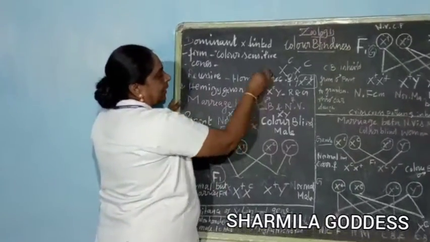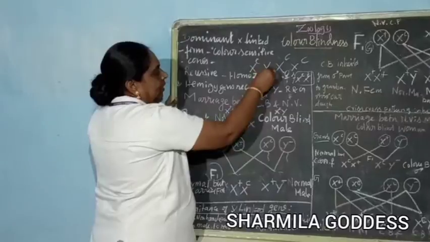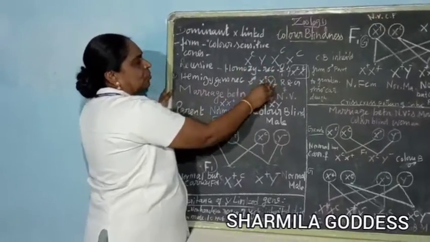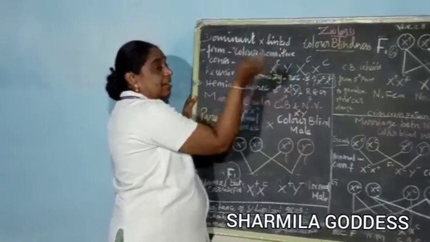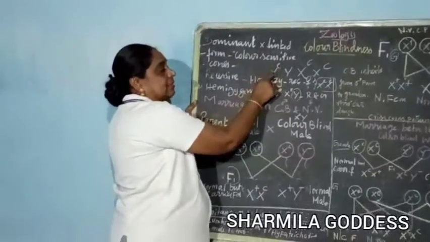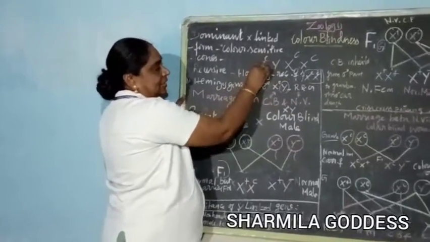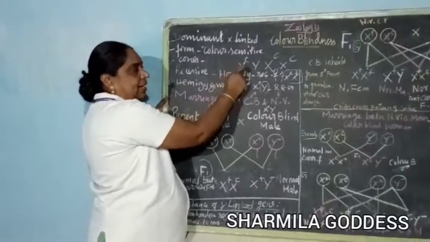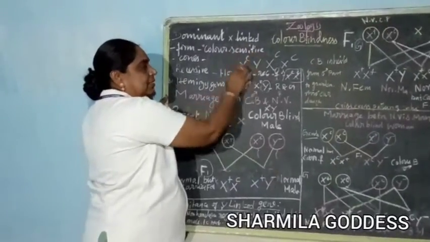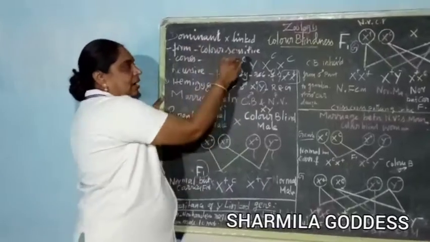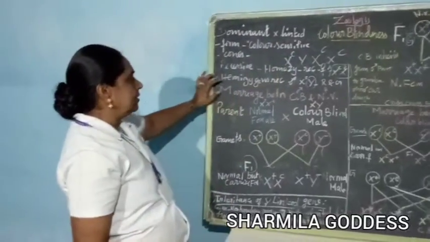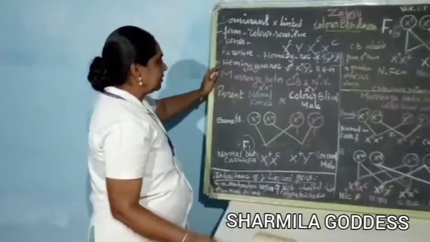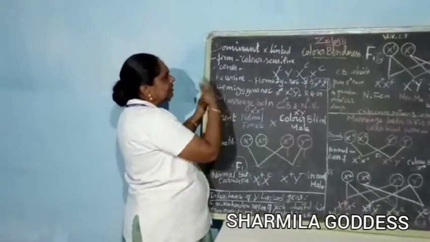Hemizygous male, X^C Y. Why is there no chance of a recessive on Y? Already I told you, the X gene is dominant or recessive, and the Y does not carry it. If the X is affected, automatically the person has the recessive gene. Now we will study the inheritance of these sex-linked genes.